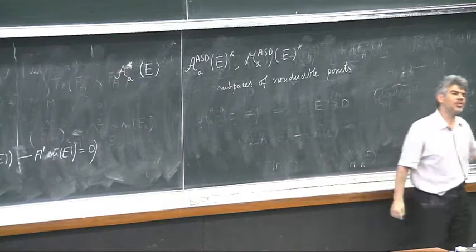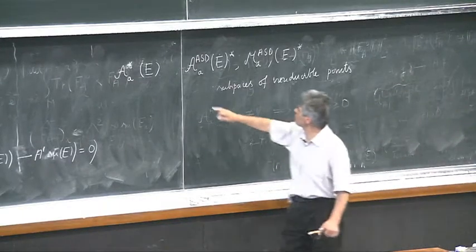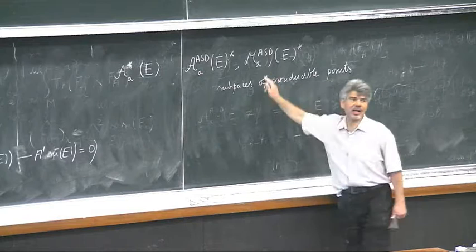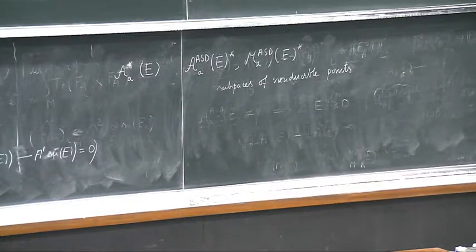These points here mean gauge classes of connections.